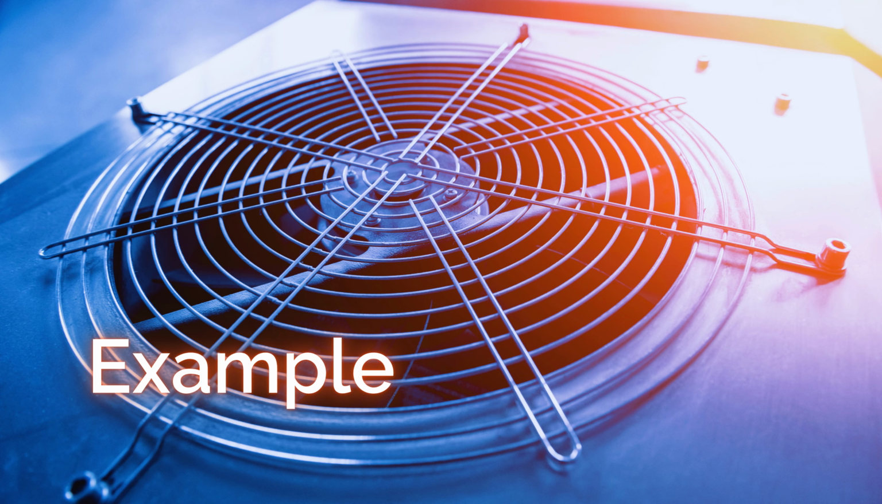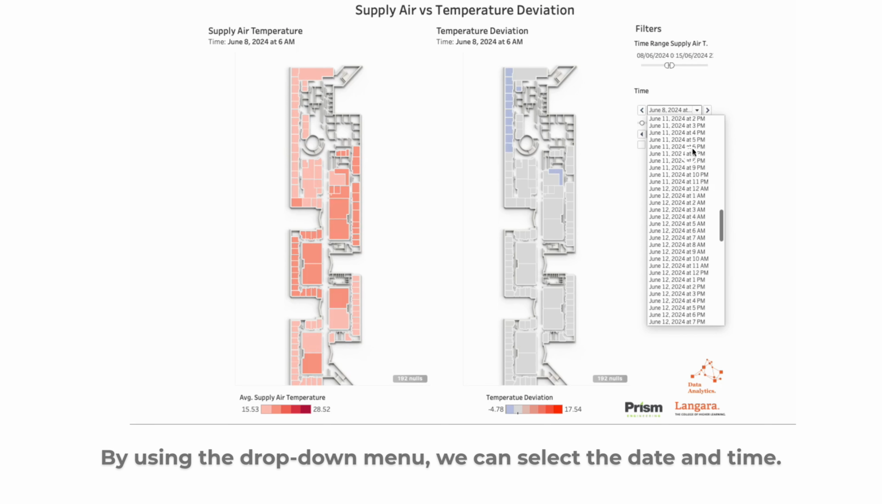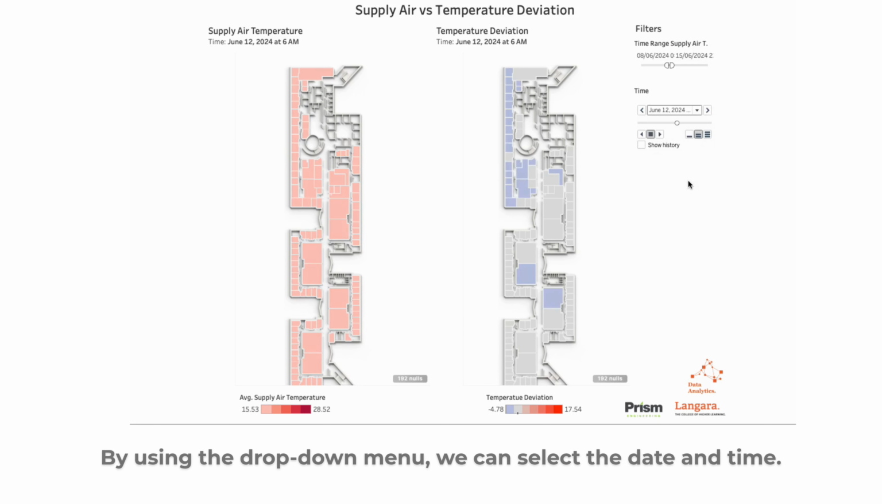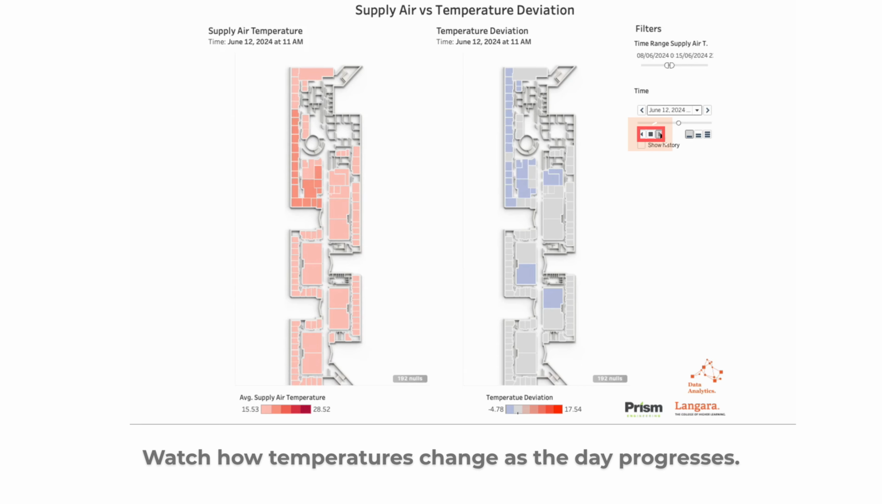Let's see an example. Let's look at June 12th. By using the drop-down menu, we can select the date and time. We start playback at 6 a.m., 2 hours before the building is occupied. Watch how temperatures change as the day progresses.